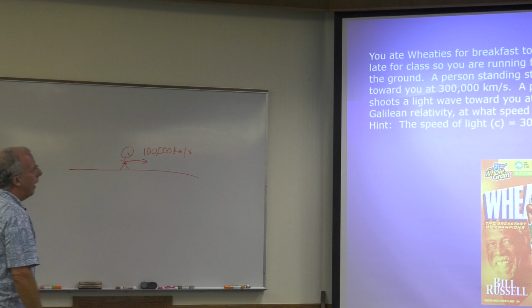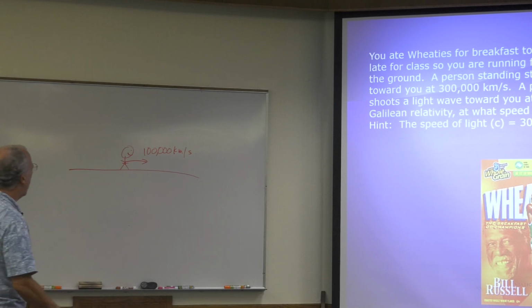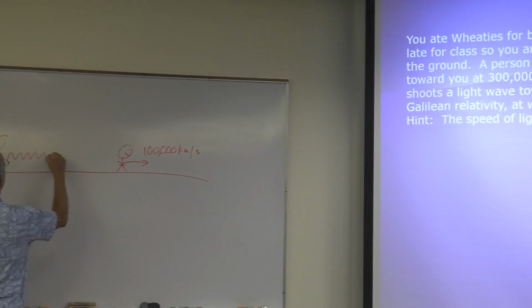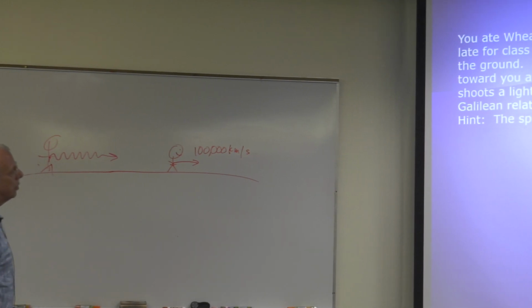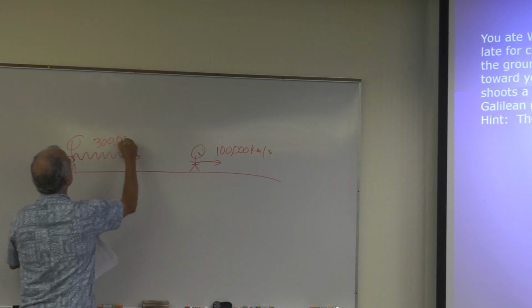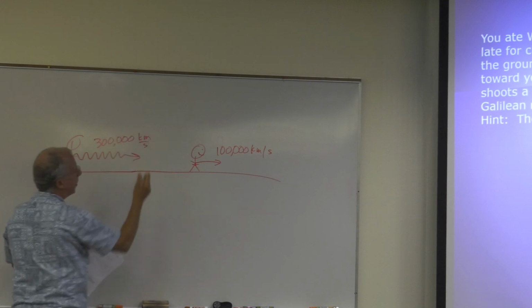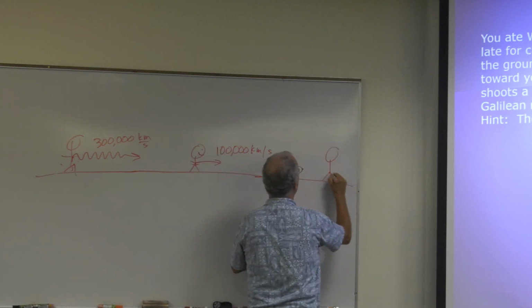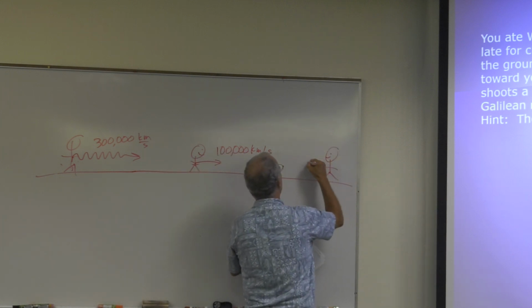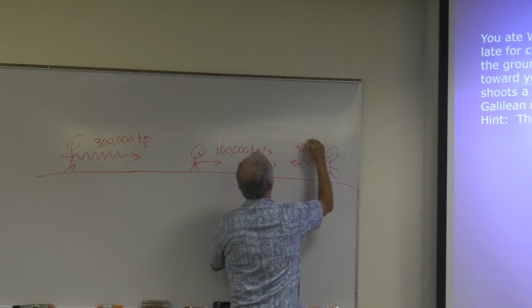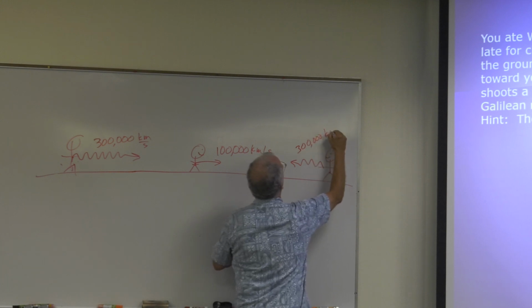Okay. A person standing still behind you shines a flashlight. Shines a light wave towards you at 300,000 kilometers per second, right? Speed of light. And then there's a person standing in front of you who also shines a light wave, right? At the same speed. Okay?